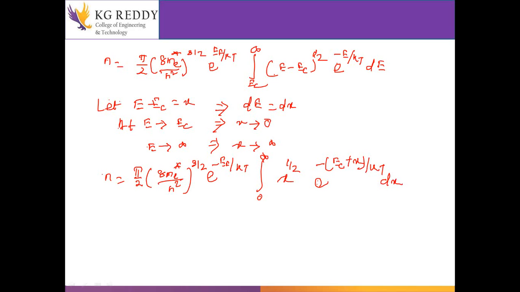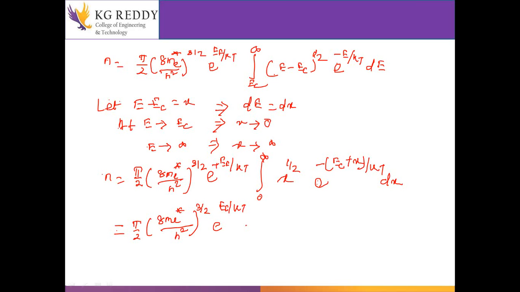Next step will be pi by 2, (8 m star by h square) to the power 3 by 2, e to the power EF by KT. Sorry, it's plus EF by KT.